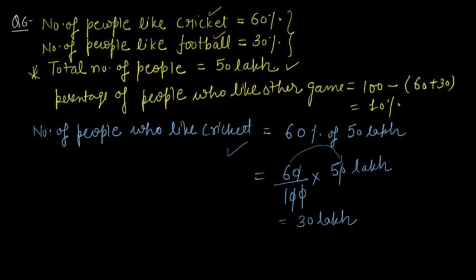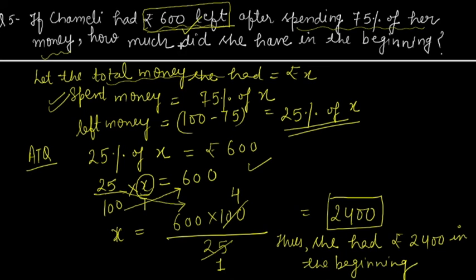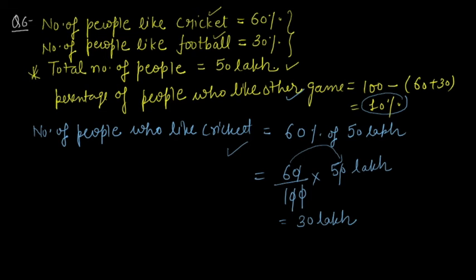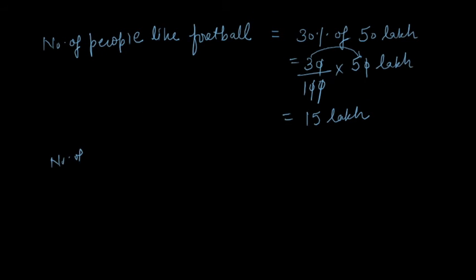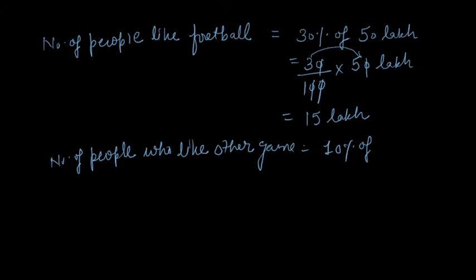Now if you see the previous slide, there are 10% who like other games. So we will calculate the count of these people also. How will we do that? The number of people who like other games: what is the percentage? 10% of the total. What is the total again? 50 lakh. So let's do it. 10% means 10 upon 100 into 50 lakh. The zeros cancel here. How much is that? 5 lakhs.